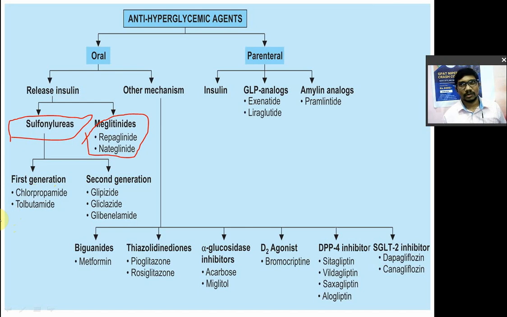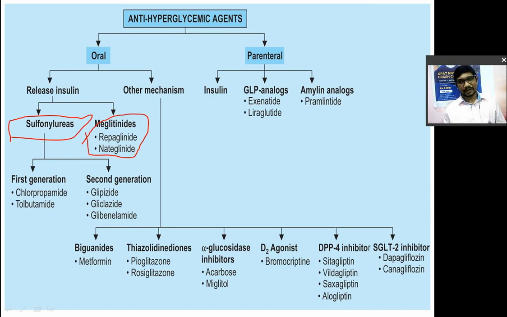So soon after, as I told you, it was a sudden observation. There was a patient who was suffering from typhoid, and to him sulfonamide drugs were indicated. Sulfonamide drugs were given to treat the typhoid, but there was an observation that his blood sugar level decreased. So one adverse effect of sulfonamides is a decrease in the blood sugar level.